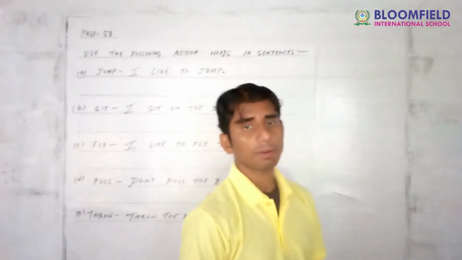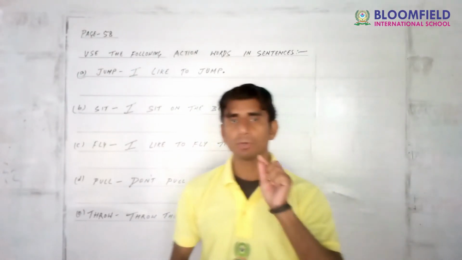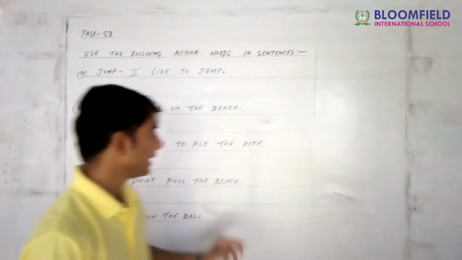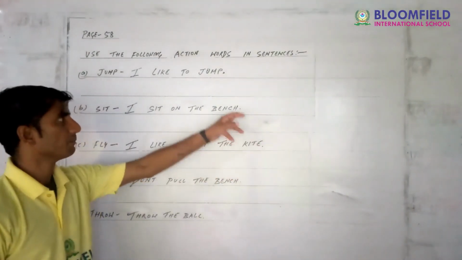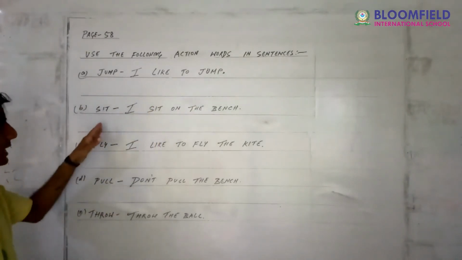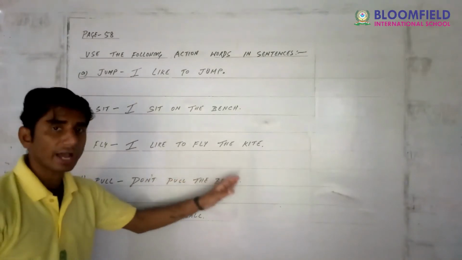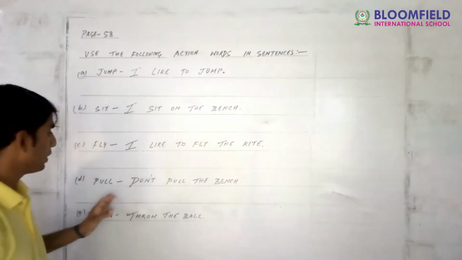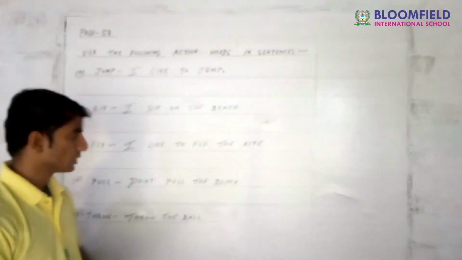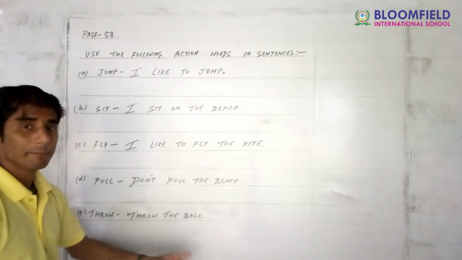Whenever, always remember, whenever you end any sentence, guys, try to put a full stop there. Well, guys, jump. I like to jump. Sit. I sit on the bench. Fly. I like to fly the kite. Pull. Don't pull the bench. Next is throw. Throw the ball.